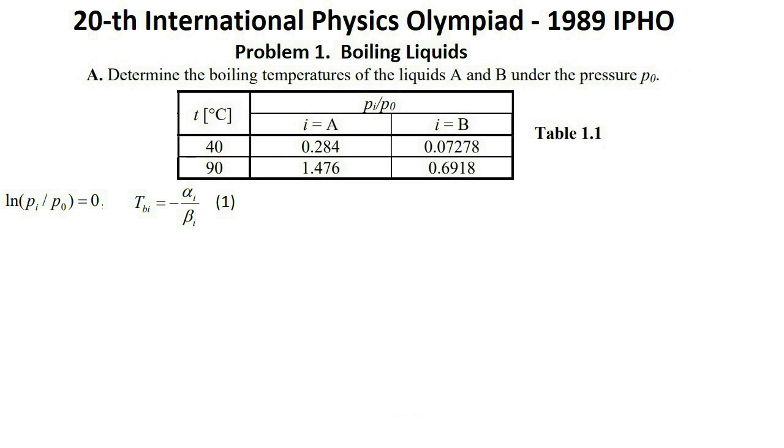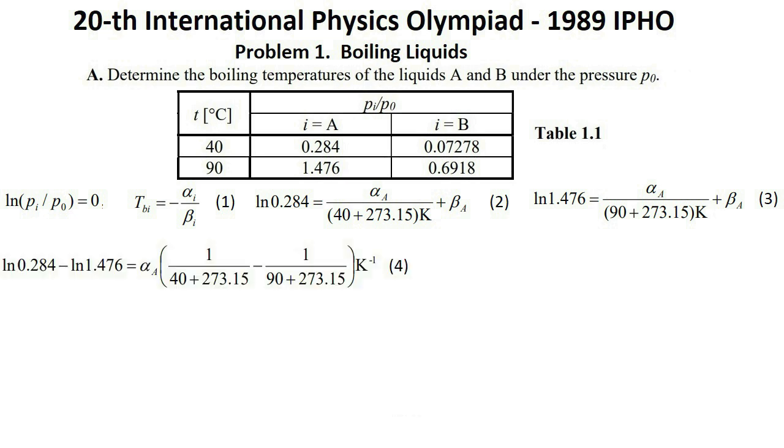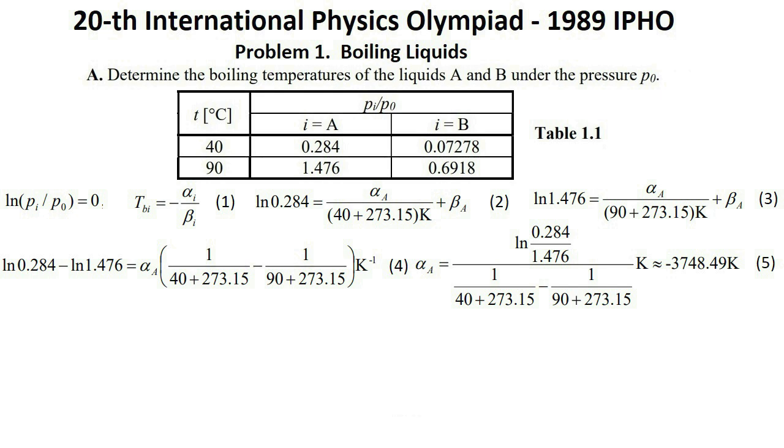The coefficients alpha i and beta i are not explicitly indicated. However, they can be calculated using the formula given in the text of the problem. To do this, we should use the numerical data given in Table 1.1. For liquid A, we have expressions 2 and 3. After subtracting these equations, we obtain formula 4 for calculating alpha A. Thus, alpha A is calculated in expression 5. Now we can calculate the coefficient beta A using formulas 2 and 5, this will be expression 6.